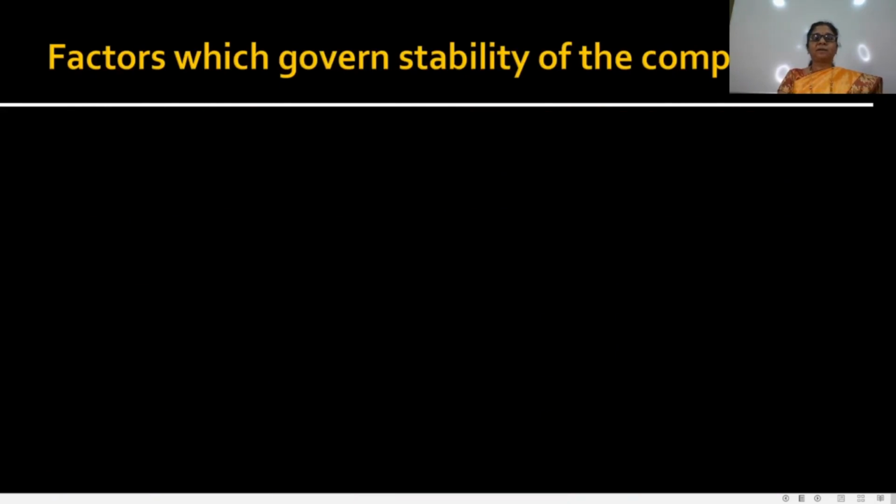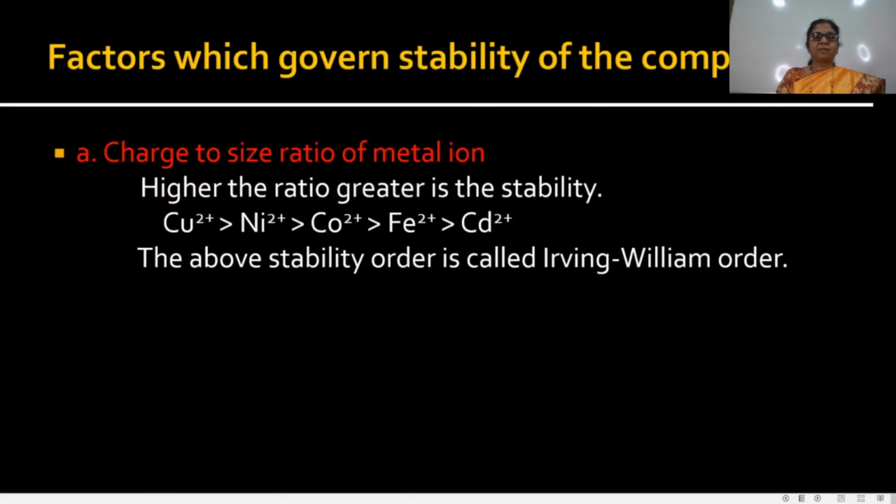Then the factors which affect the stability of the complexes. The first factor is the charge to size ratio of the metal ion. Higher the ratio, greater is the stability. If the charge to size ratio is higher, then that complex is more stable. See here, Cu2+ is greater than Ni2+, which is greater than Co2+, which is greater than Fe2+, which is greater than Cd2+.